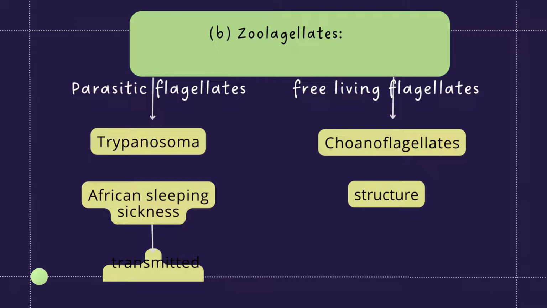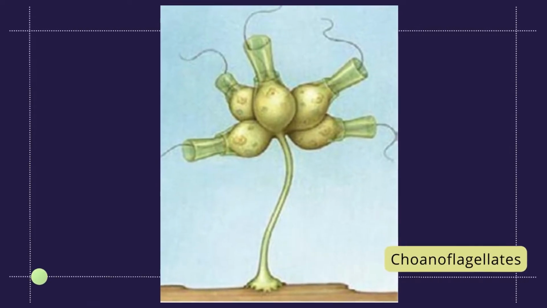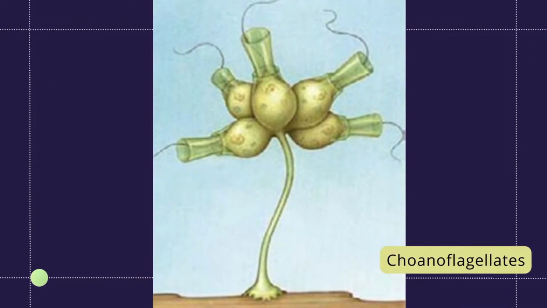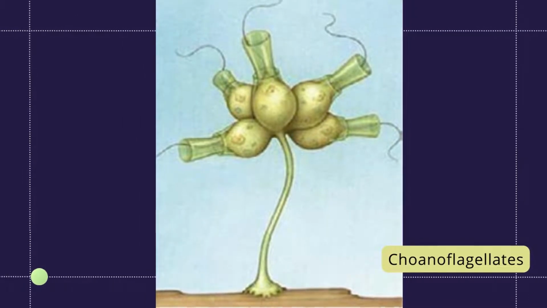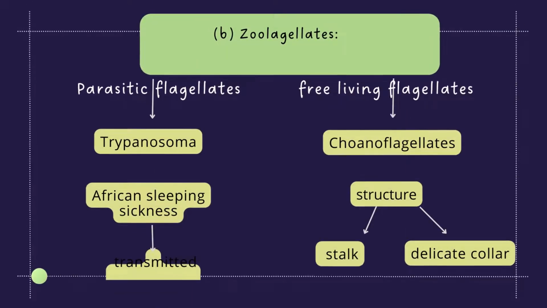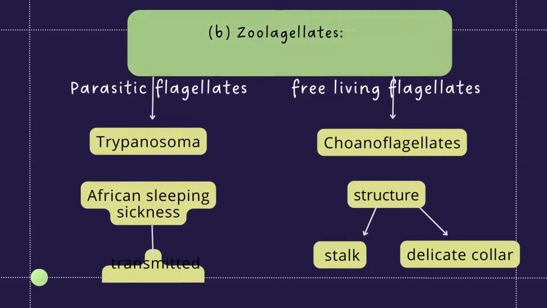This is also a short question. Here you can see choanoflagellates. The collar is present, and their special flagellum is present inside the collar. This is the striking resemblance of choanoflagellates with sponges. Sponges have the same structure. They have a stalk and a delicate collar.